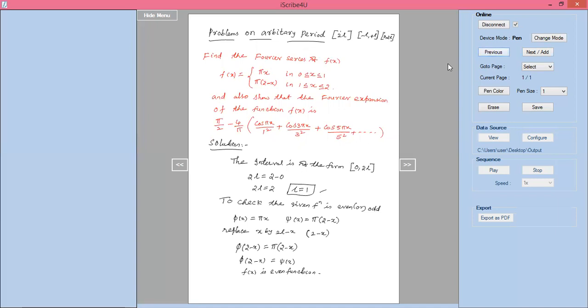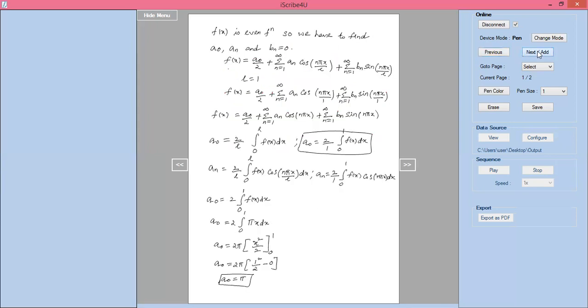Minus 4 by pi, pi by 2 minus 4 by pi. F of x is given, f of x equal to that only. Cos pi x by 1 square, cos 3 pi x by 3 square, cos 5 pi x by 5 square. So, which is the required solution for the given equation.